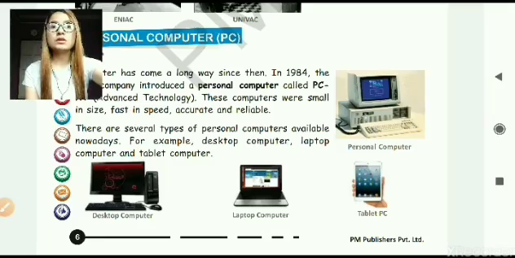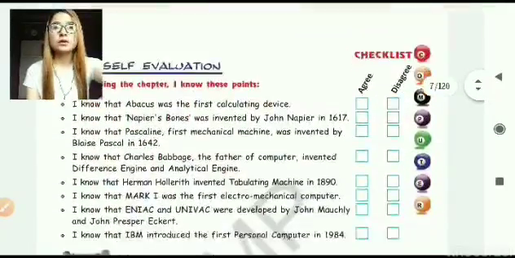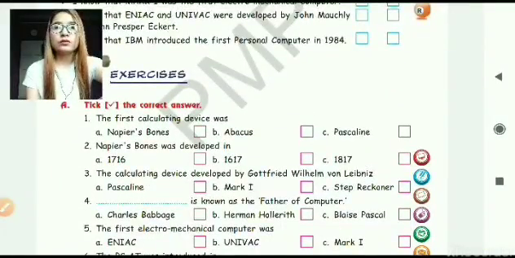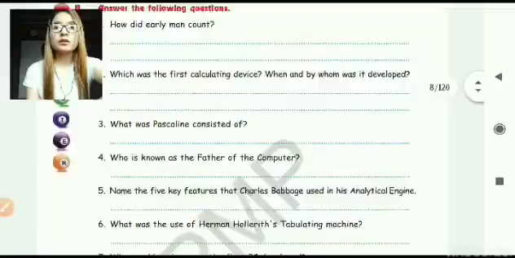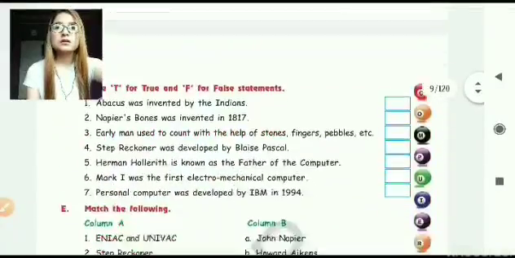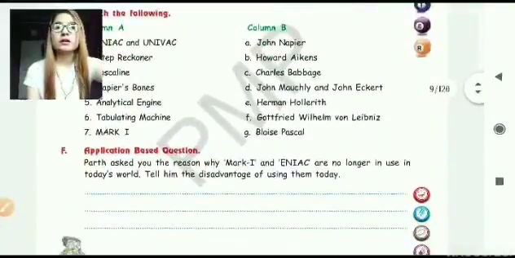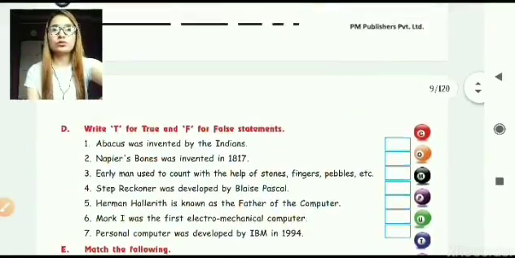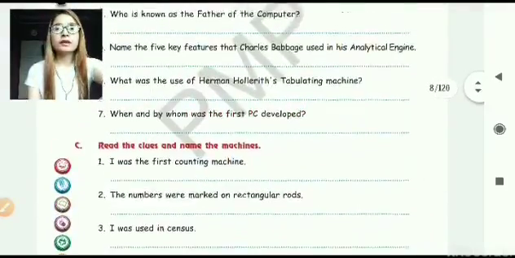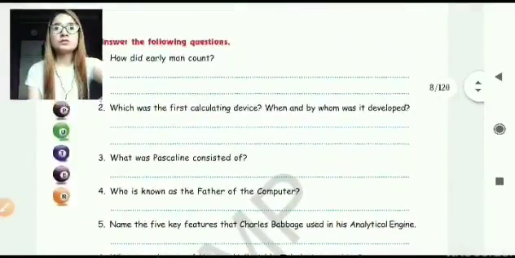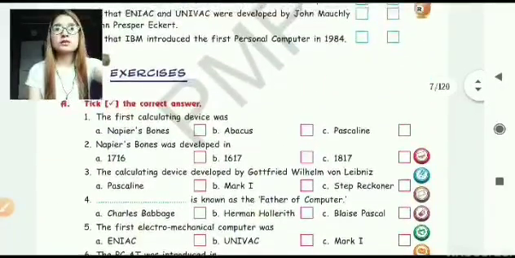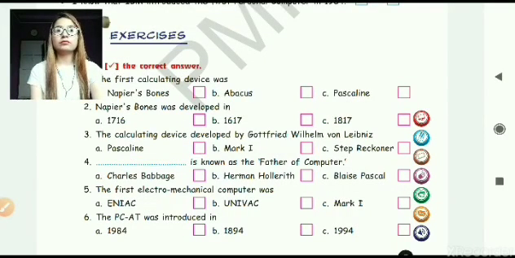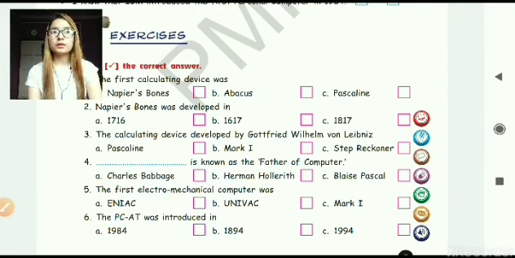I'll be giving you a worksheet which you have to complete and give to me. There are exercises. Leave the self evaluation. You have to do exercises A, B, C, D and E. Till E, you have to do everything in your notebook and show me when the school reopens. Now, if you happen to get any doubt in these questions, you can ask me over WhatsApp, you can send me a message, you can call me if you want to. And the worksheet which I'll be giving you afterwards, you have to complete and give to me.